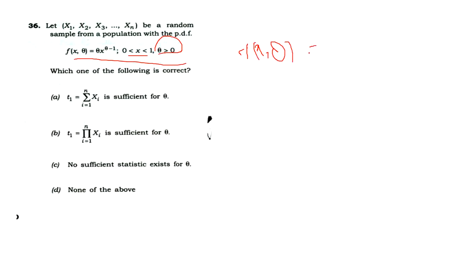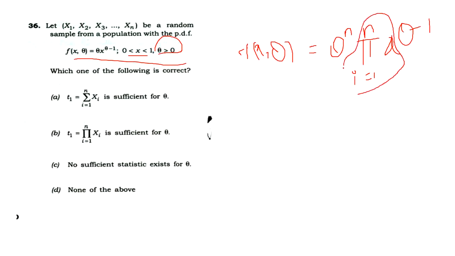The PDF of the nth distribution is theta power n, product i equal to 1 to n, x power theta minus 1. By observing the Neyman factorization theorem, we say that the product of xi is sufficient for theta. Option B is correct for this question.